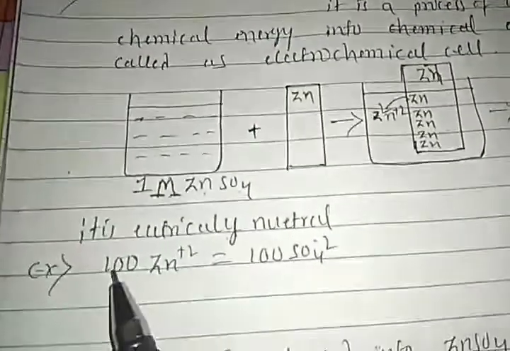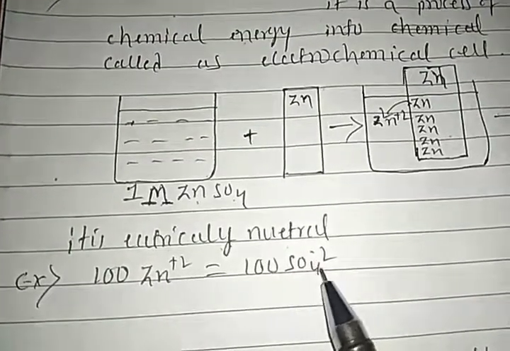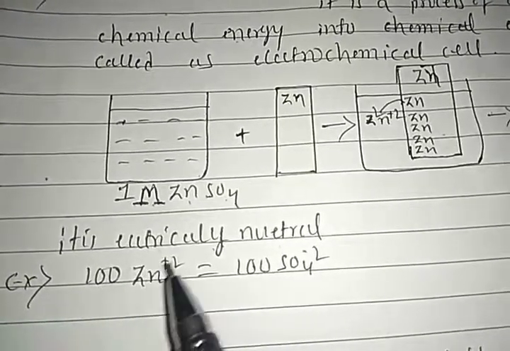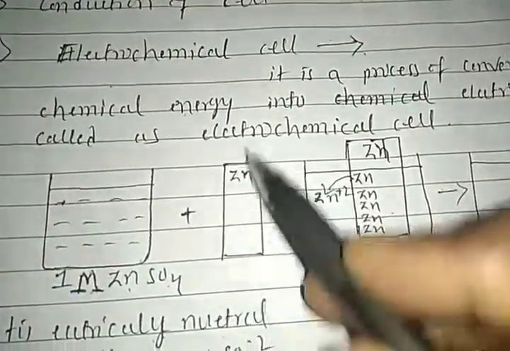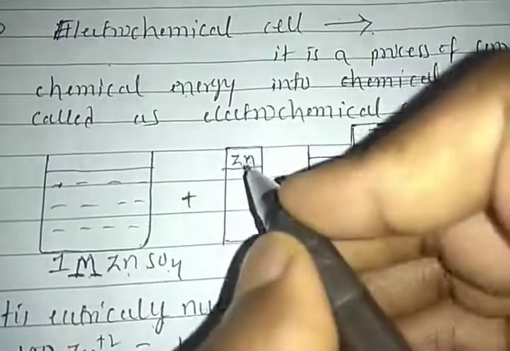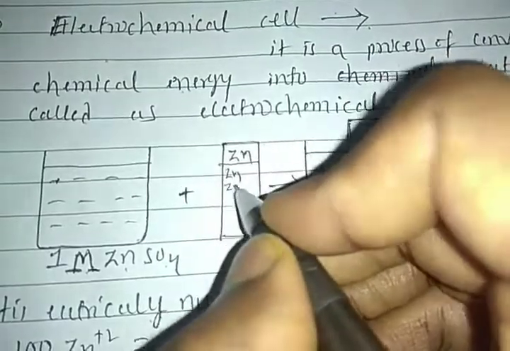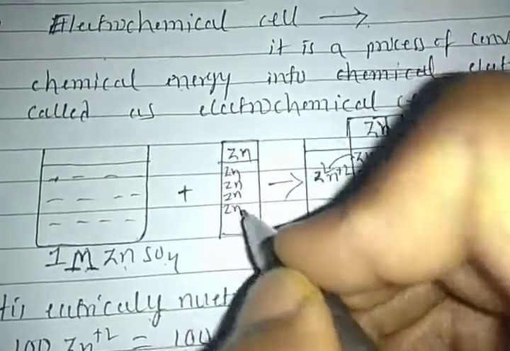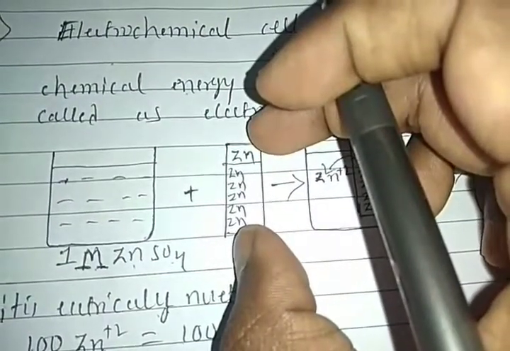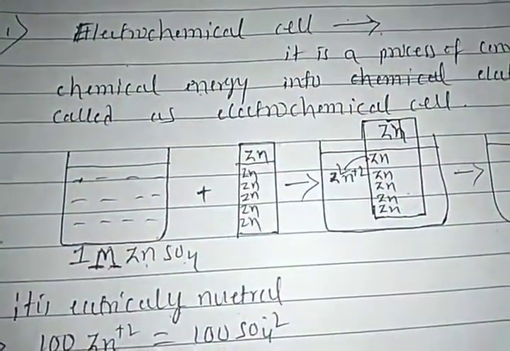Electrically neutral because the number of zinc ions is equal to the number of sulfate ions. Just for example, for understanding purposes, I am using here 100 zinc ions equal to 100 sulfate ions. This is a zinc electrode in which a number of zinc atoms are present. When the zinc electrode is dipped into zinc sulfate solution.